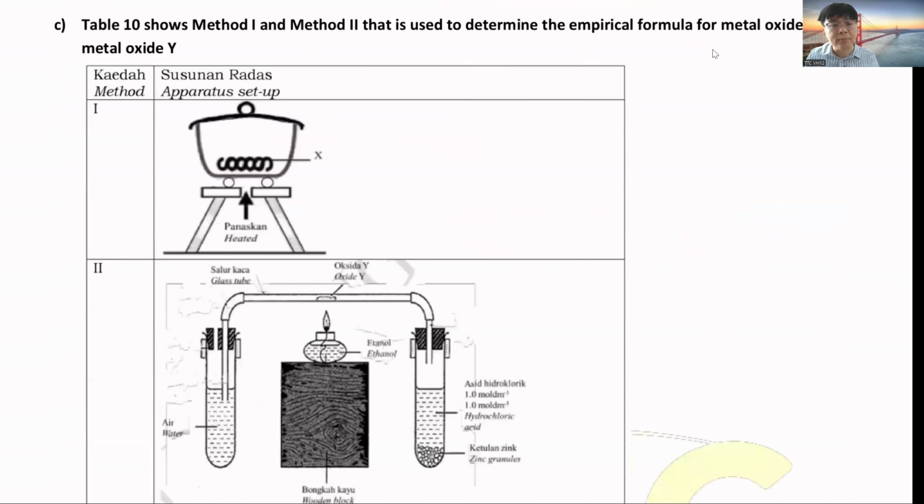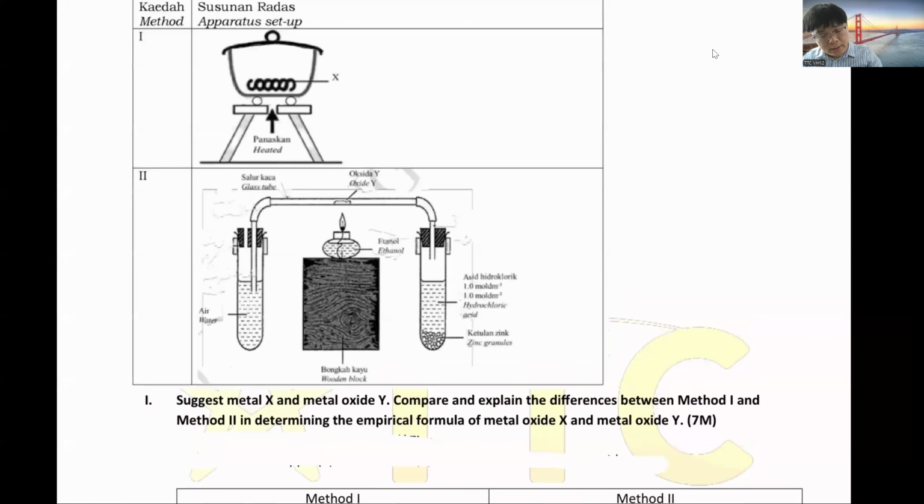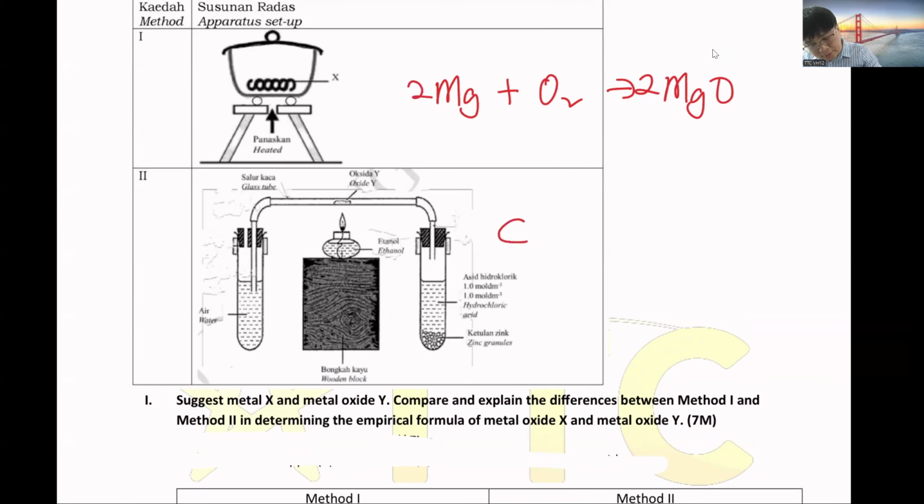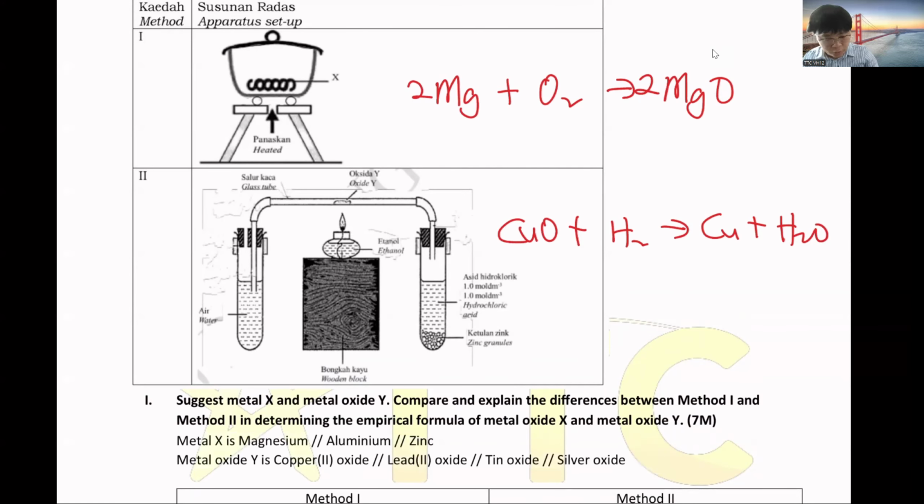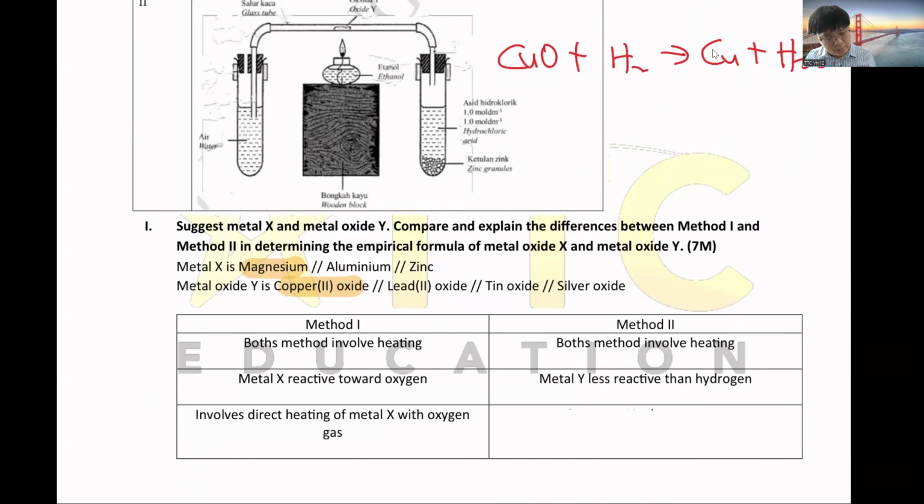Another potential one, same as this one, they give you X and Y. You don't know what they are, then they ask you to compare. So as I said, experiment one is Mg with O2, it becomes MgO. The second one is CuO plus H2, it becomes Cu plus H2O. So suggest the metal magnesium, try to stick to magnesium, don't use other answers. And then copper(II) oxide, stick to copper(II) oxide. Then they ask the differences, same as just now. Both involve heating, one reacts with oxygen, one reacts with hydrogen.